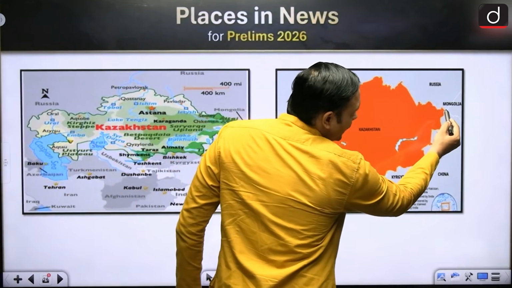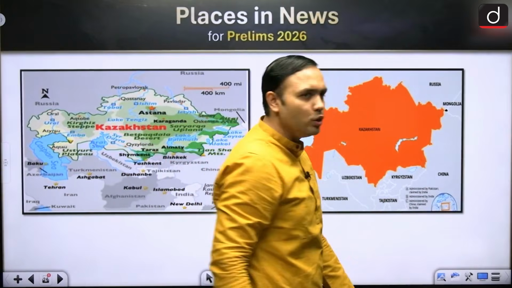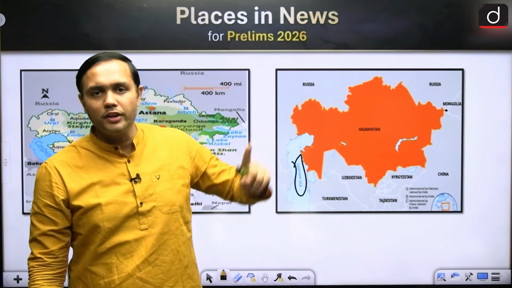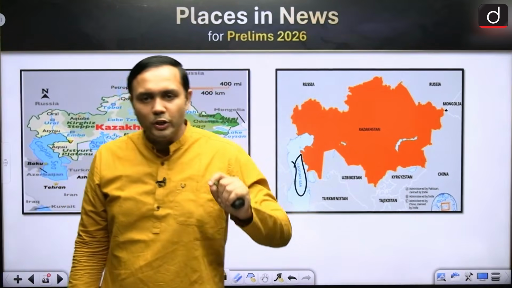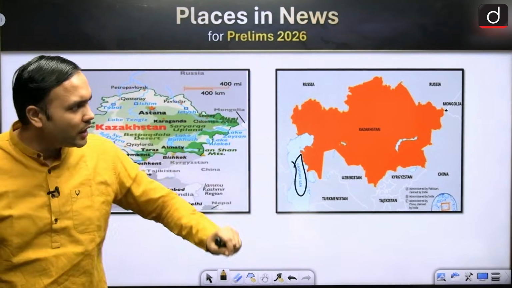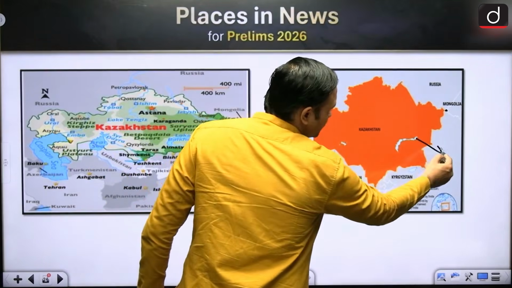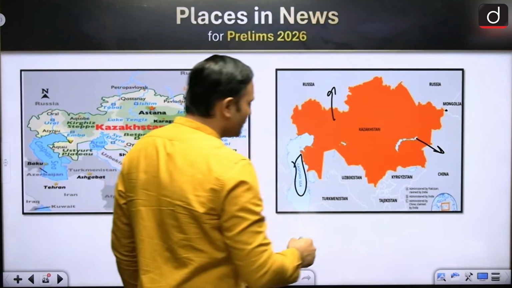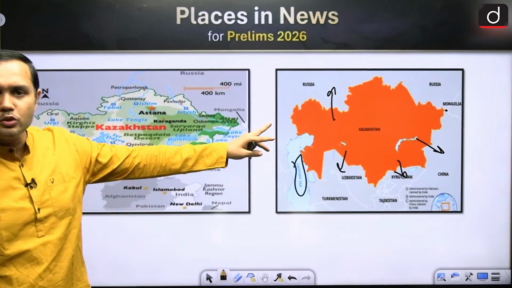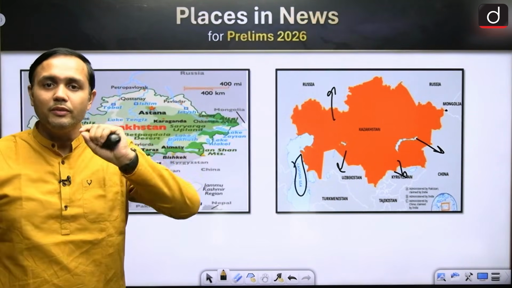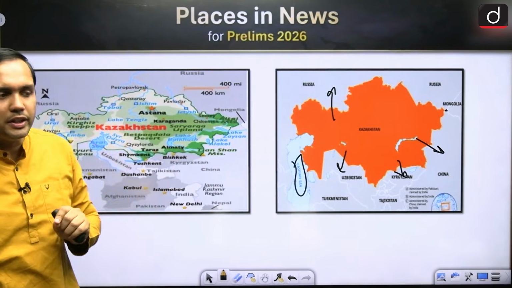It is very close to Mongolia, the second largest landlocked country in the world, but it does not actually share a border with it. Otherwise, it shares borders with China and Russia, then Uzbekistan and Kyrgyzstan and other regions, but not with Mongolia, the second largest landlocked country in the world.